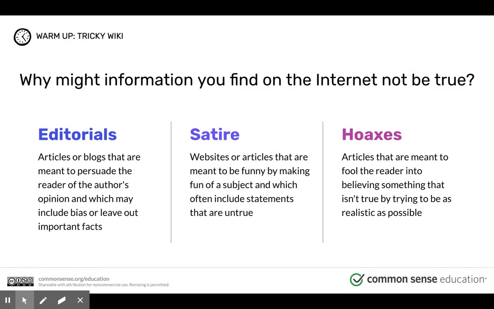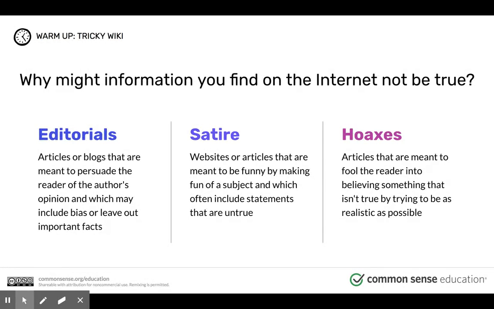Now, why is some information on the internet not true? There's a couple different reasons. There's lots of blogs and different things out there, even articles that are meant to persuade you to a certain side. Now, if they were persuading you and had lots of evidence to back it up, then it would be good. It would be persuasive. It was true. If they gave you different sources, if they gave you information about both sides of the argument, you could believe it. But a lot of people are just putting out their opinions or bias, and people are taking it as fact. And that's just not credible.